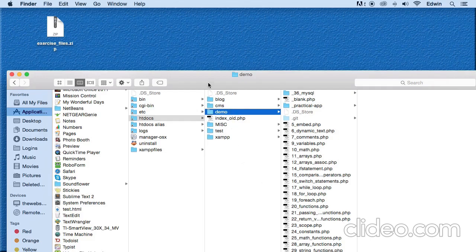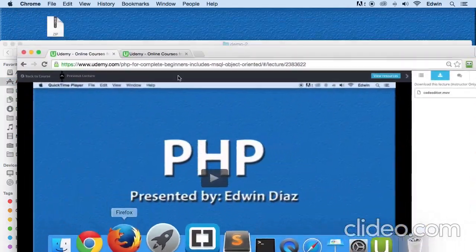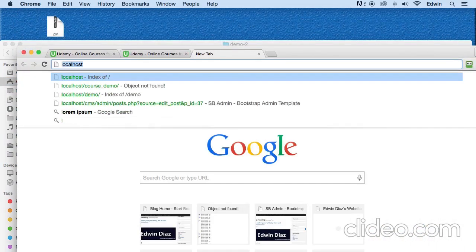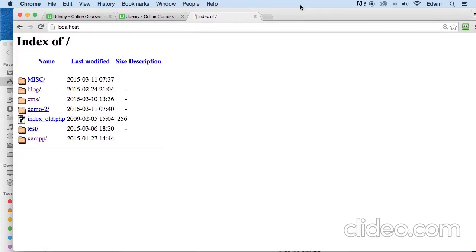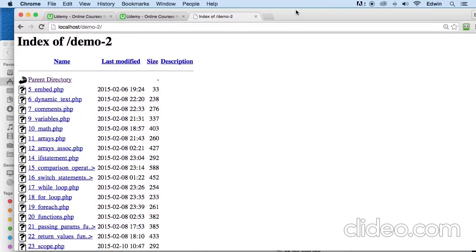So what you want to do is right now, if you want, you can go ahead and rename this, and it doesn't really matter. It's not going to affect our practical application, but you can rename it if you want, and you can say demo 2. It's up to you right now. You can say demo 2, and then you can access your practical app like that, or your files. And just to access those files, all you have to do is go to your local host, and then you click on demo 2 or demo, whatever name you gave to that folder that we just downloaded.